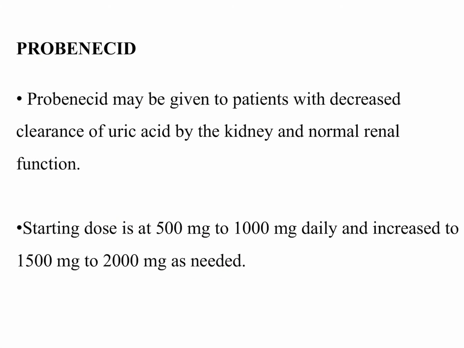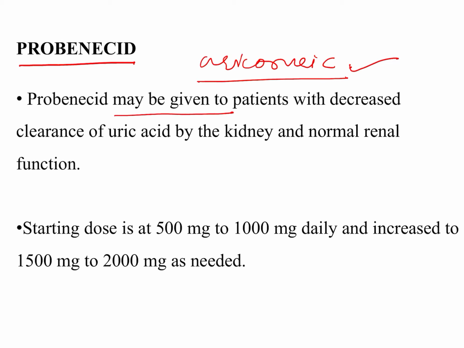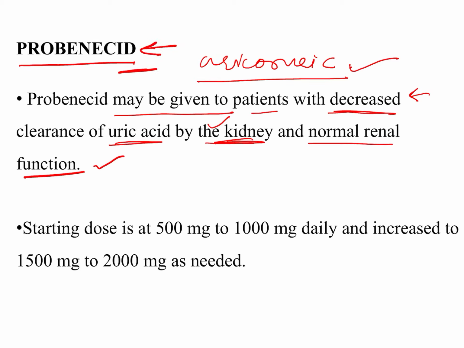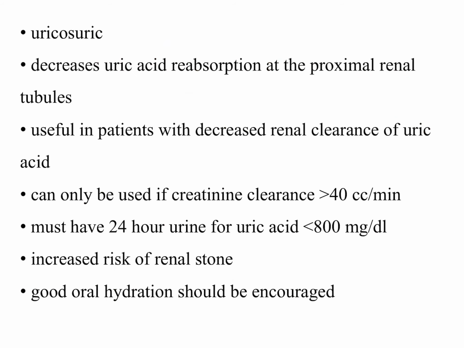After allopurinol we have another drug, which is probenecid. Probenecid is basically a uricosuric drug, so it increases the excretion of uric acid. It may be given to patients with decreased clearance of uric acid by the kidney and normal renal function. So the patient has normal renal function, but still has decreased clearance of uric acid by the kidney. In these cases, the uricosuric drug probenecid can be used. The starting dose is 500 mg to 1000 mg daily, and it can be increased to 1500 mg and 2000 mg if needed.